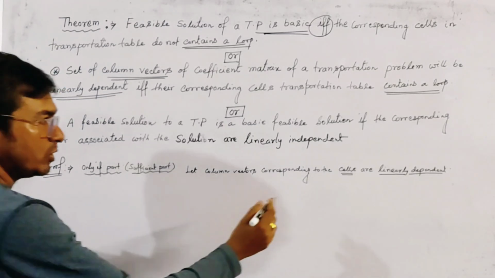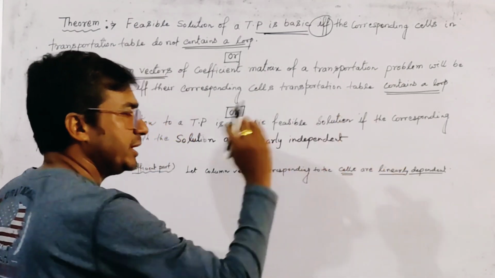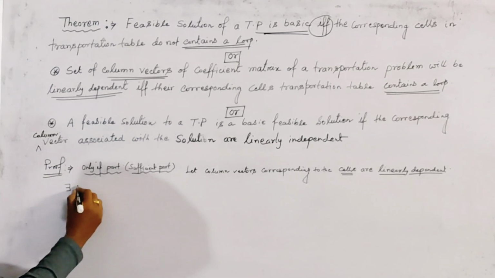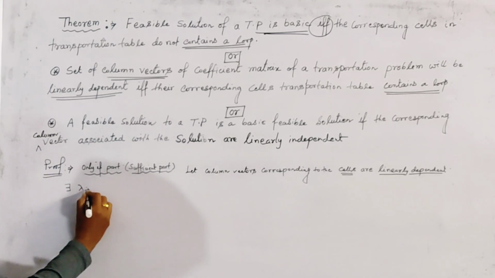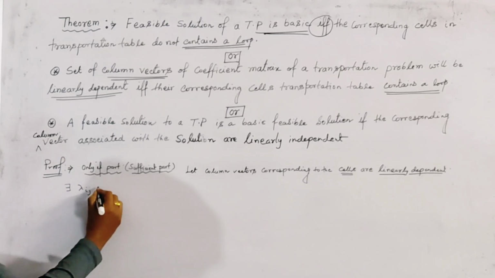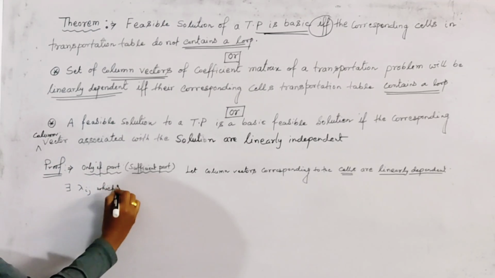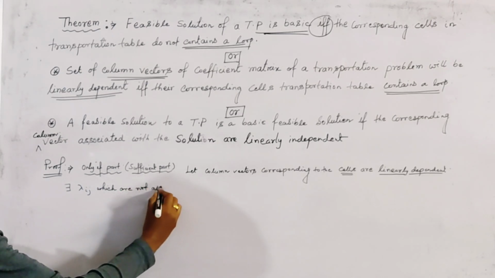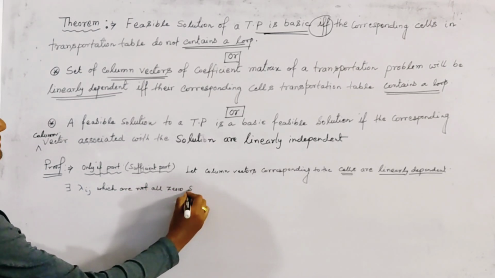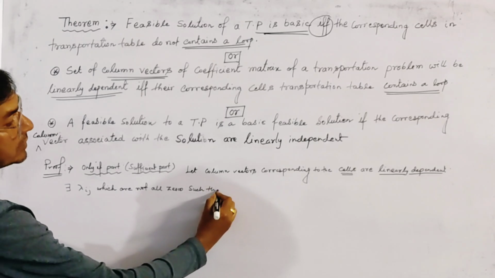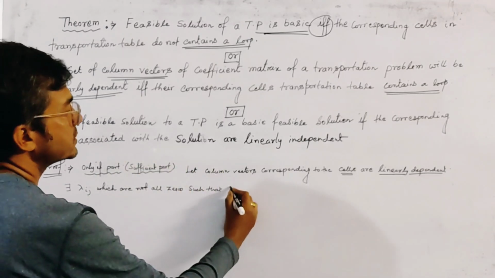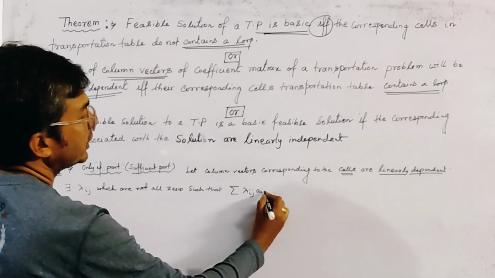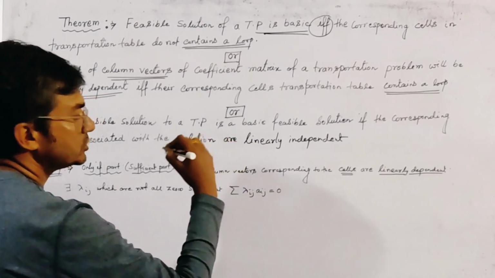Now, since the column vectors are linearly dependent, there must exist scalars lambda ij, which are not all 0, such that the summation of lambda ij into Aij is equal to 0.